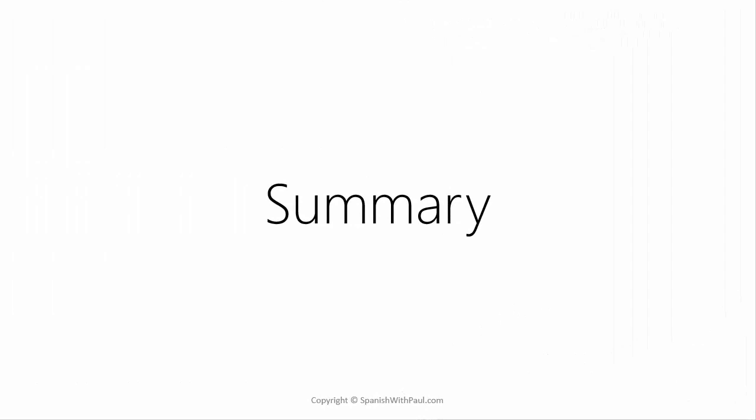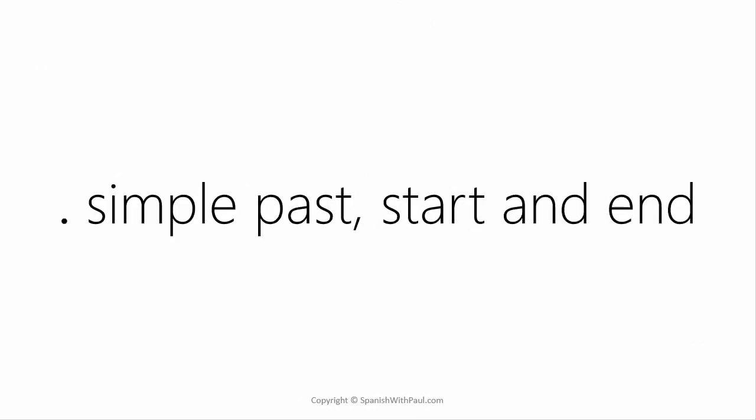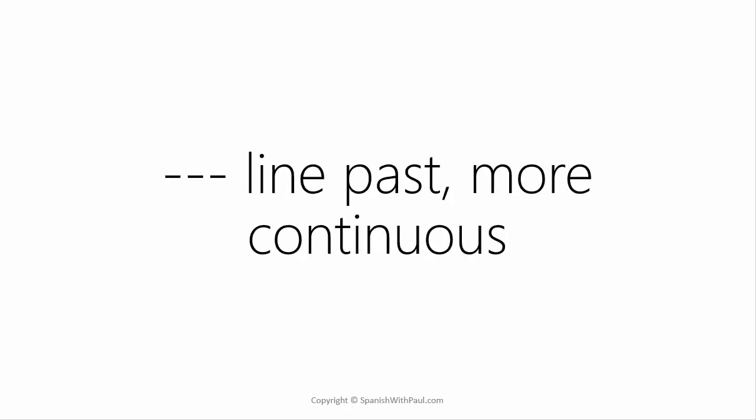So to summarize, in Spanish we have the simple past, which is specific. It's a dot, a start and an end. Or we also have the line past, which is more continuous. Now, as you can see, in Spanish they make a very clear distinction between the dot and the line, and in English we don't do that.